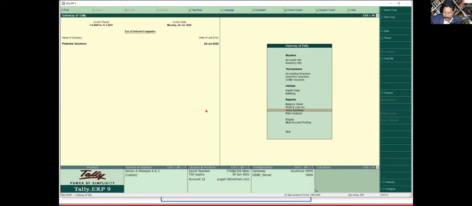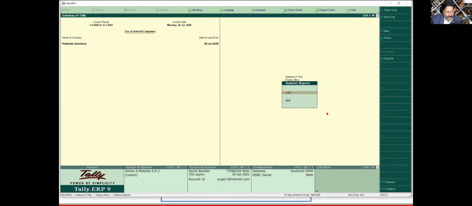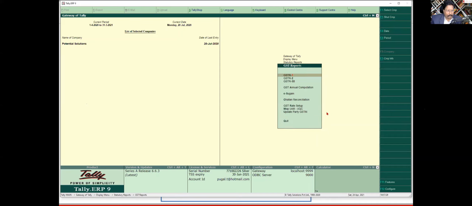For me to see whether GST is applied automatically for all my stock items, we have a report in Tally. You go to your display, and then you go to your statutory report, you go to your GST report. This GST report will come only when you enable GST yes in your F11 feature. Just to show this, I had initially enabled it. Here there is one option which says GST rate setup.